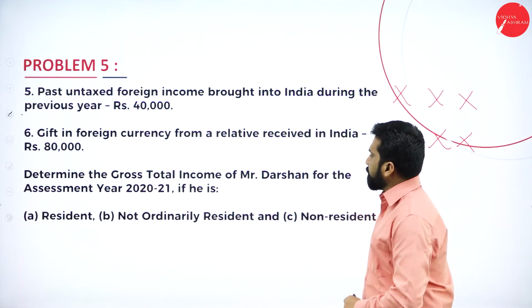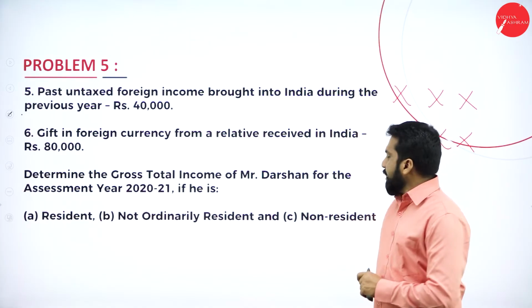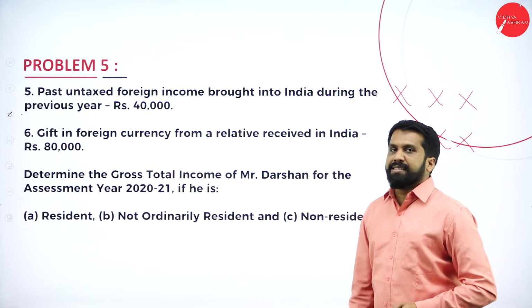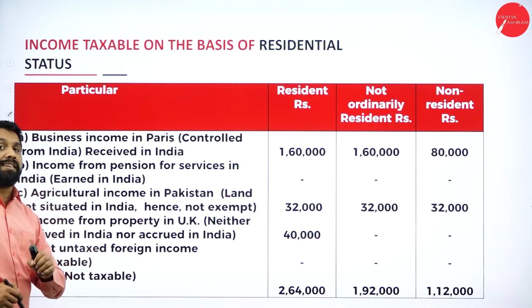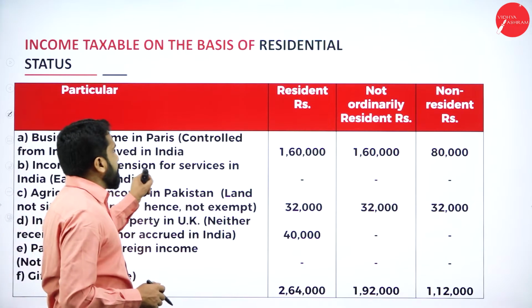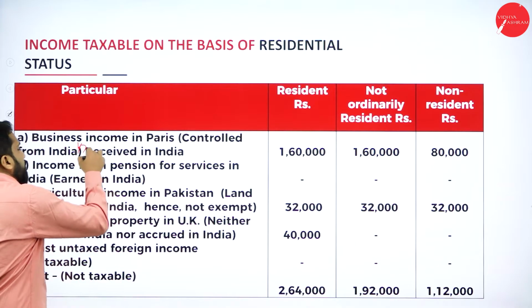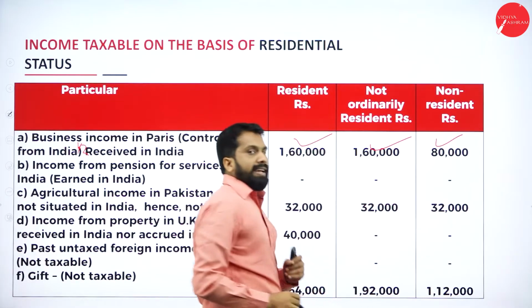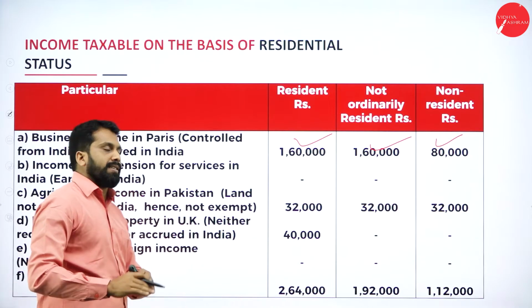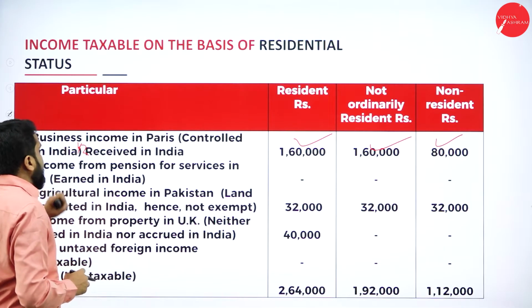If he is resident, not ordinarily resident and non-resident. So as per this, business income in Paris controlled from India, received in India. You found the word received, only half is received in India. So half. Half means 1,60,000, 1,60,000 and 80,000. Done.